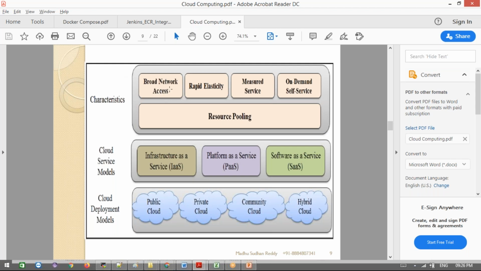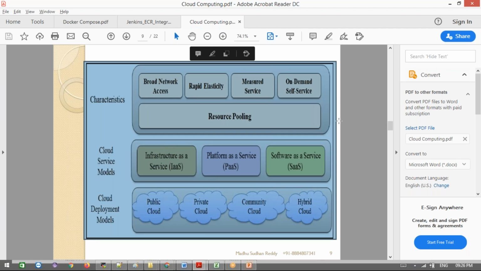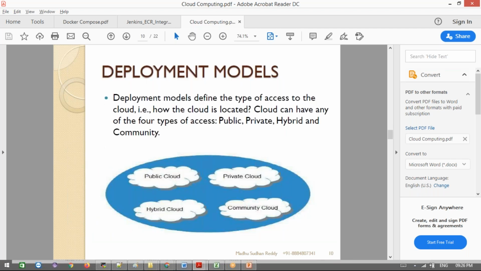Let's say broad network access: anywhere in the world we can access it, with a single sign-in. Rapid elasticity means you can increase or decrease resources as much as you want. Measured service means all these kinds of services can be measured. On-demand self-service means you use the resources you need. Resource pooling means that as much as we use the resources, that much we pay. We'll see an example of each of these further down.